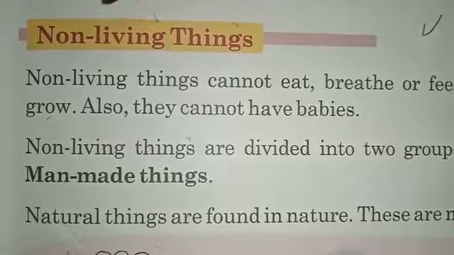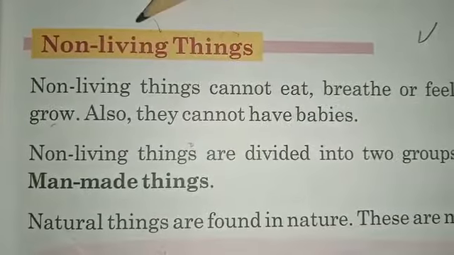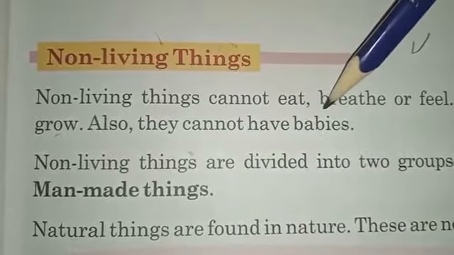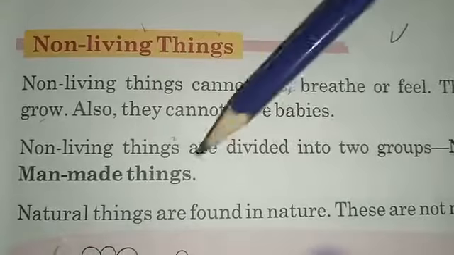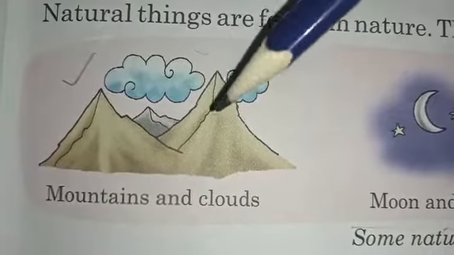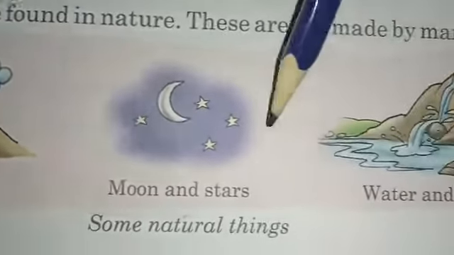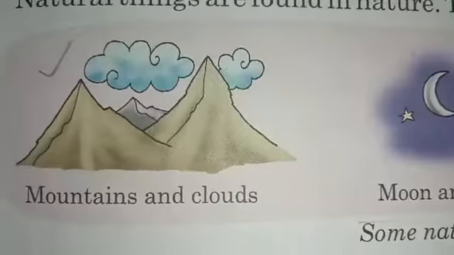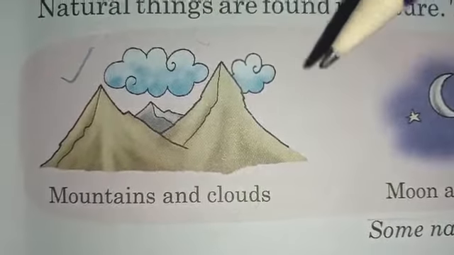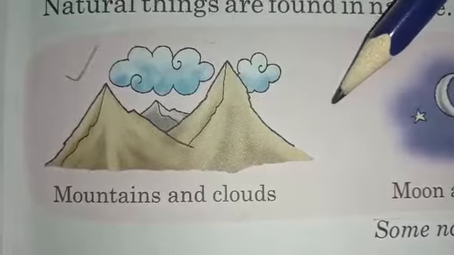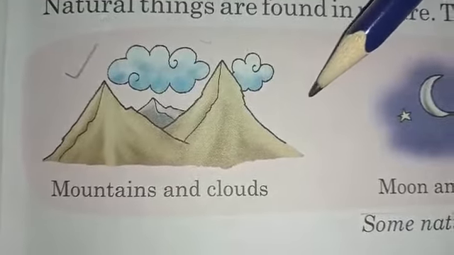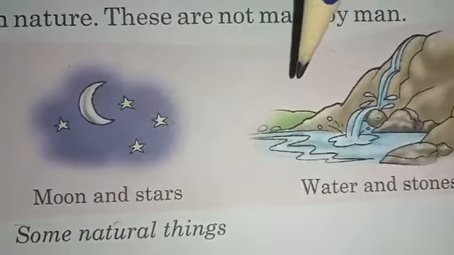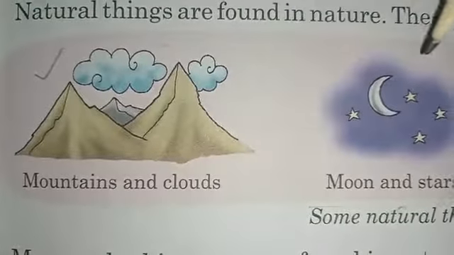Now let us discuss the non-living things. Non-living things are those that cannot eat, breathe or feel. There are two types of non-living things: natural things and man-made things. Mountains and clouds, moon and stars, and water and stone, etc., are some of the natural things that are non living, as they cannot eat, breathe, feel, grow, or have babies. These natural non living things are found in nature and are not made by man. So, these are known as natural non living things.